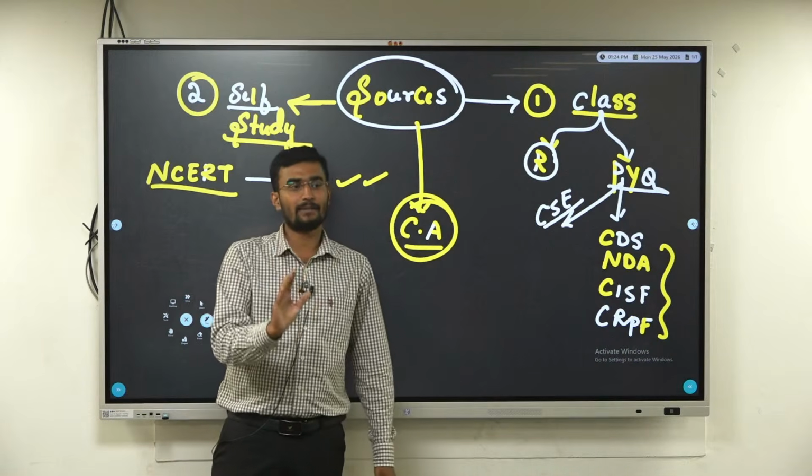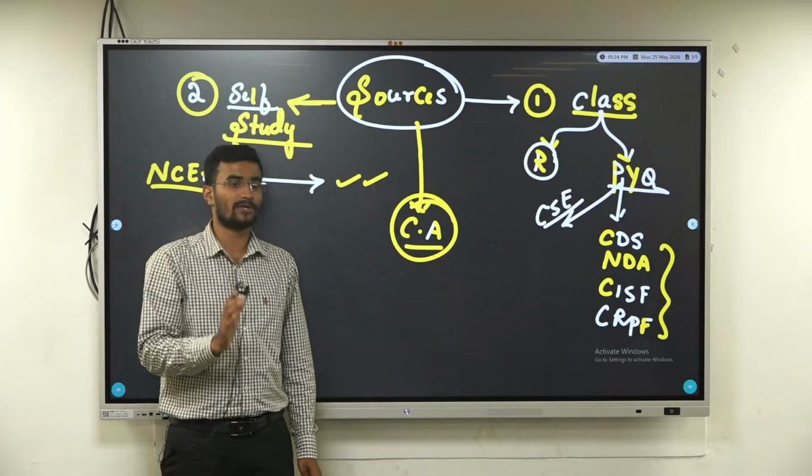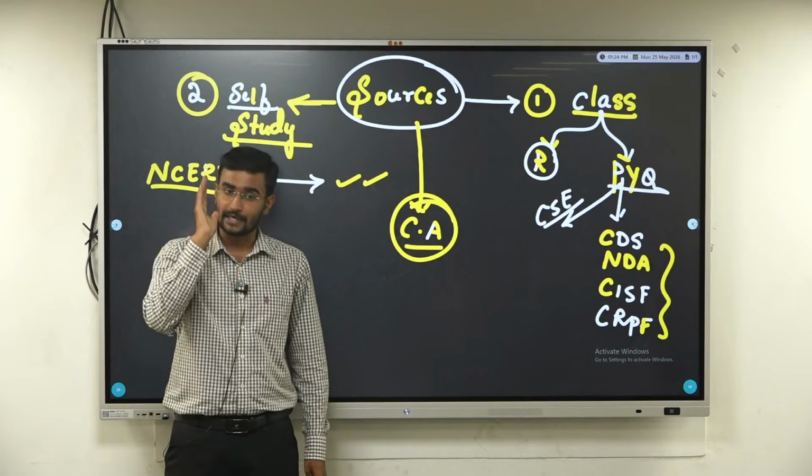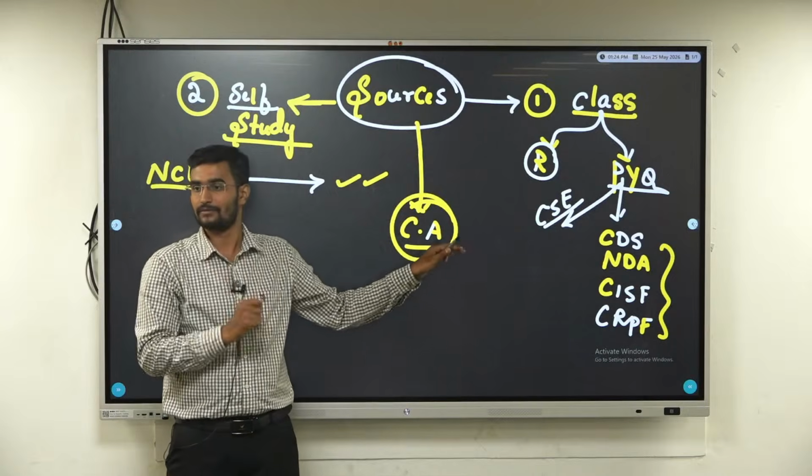Out of 100 questions, am I in a position to solve at least 90 questions? Out of those 90 questions, are 70 questions correct?